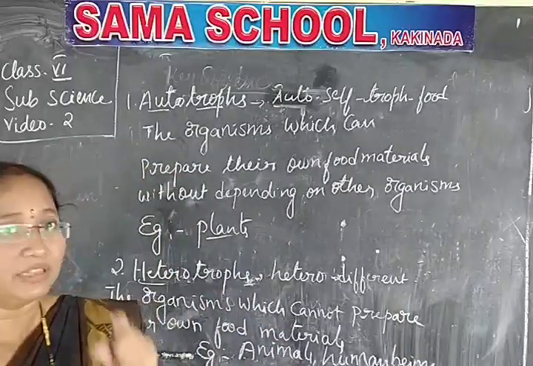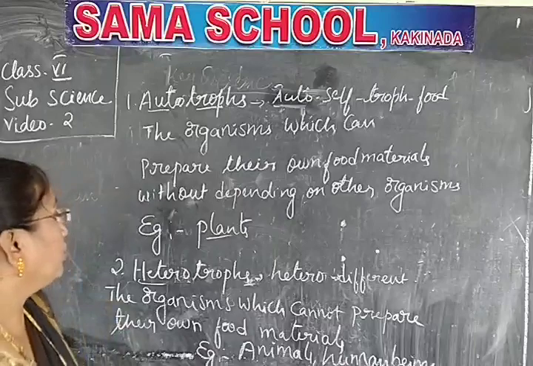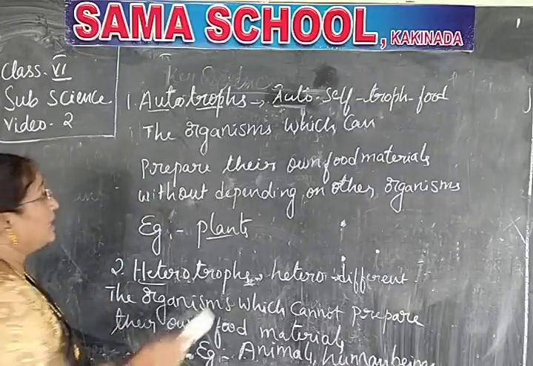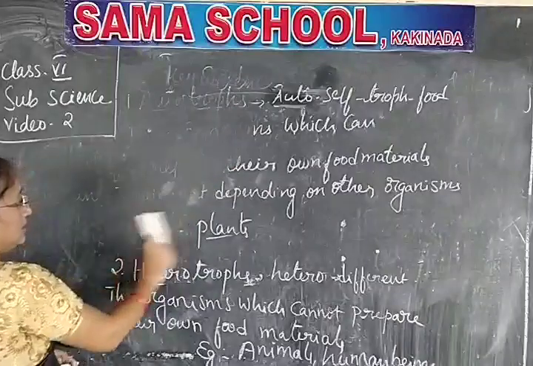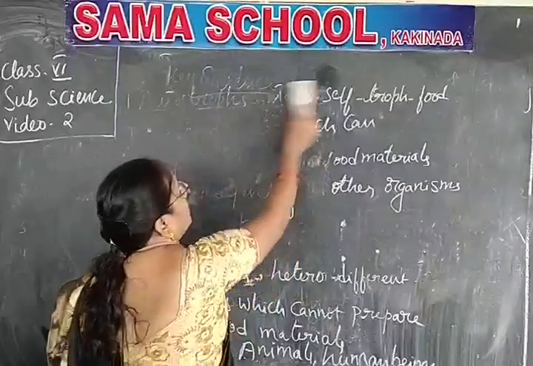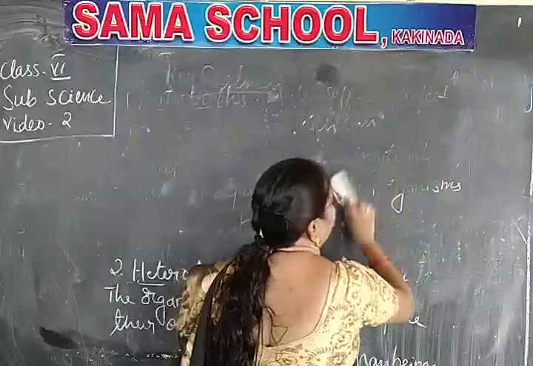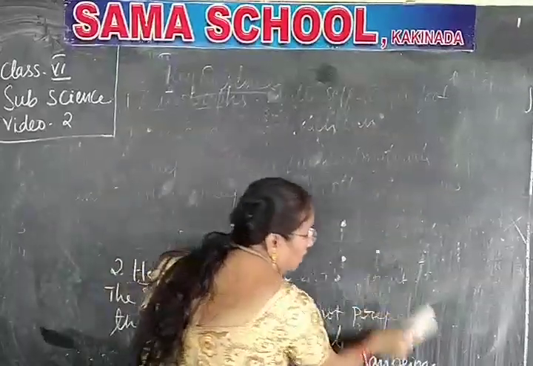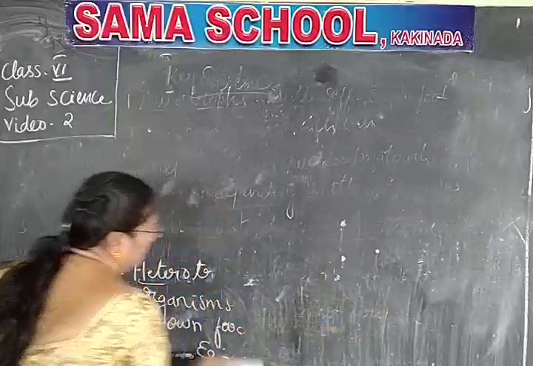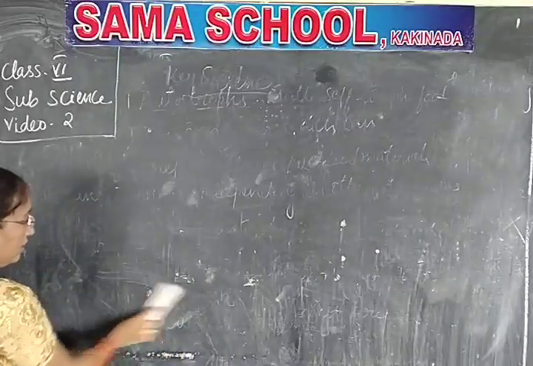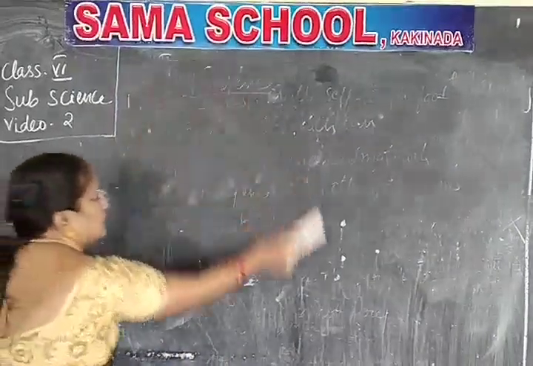We will see with a small definition of photosynthesis. I hope you understood the definitions. Just write down, not simply listening, you must write down. Okay, students? Now let me explain the definition of photosynthesis.